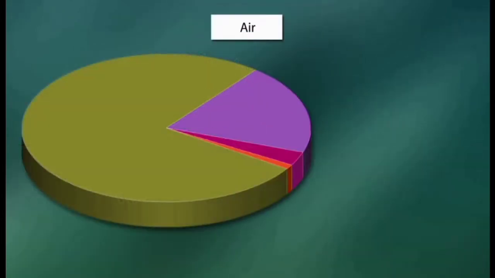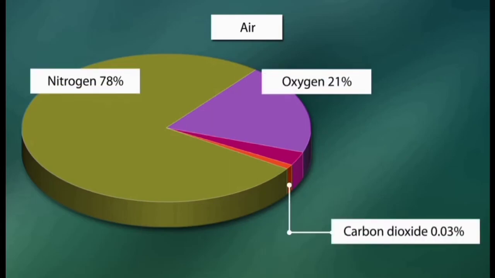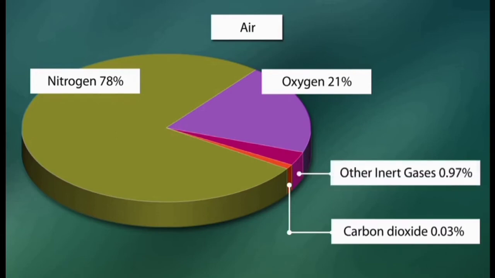For example, air is a mixture of gases like oxygen, nitrogen, carbon dioxide, etc. These gases are not chemically combined with one another and can be separated by suitable means.